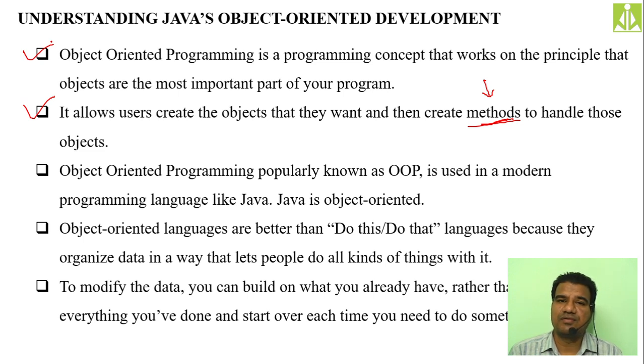So instead of saying that complete word, object oriented programming structure, we sometimes call it OOP. OOP stands for object oriented programming. So whenever I'm saying OOP, you have to understand it as object oriented programming. It is also popularly known as OOP.